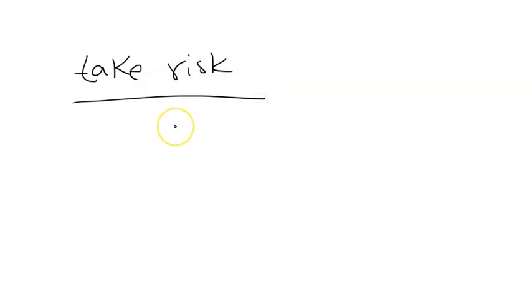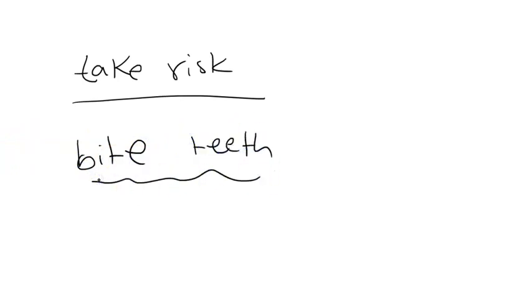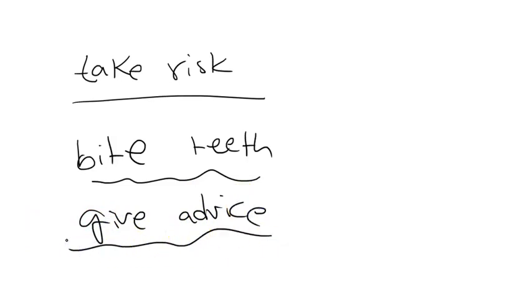It means that I have to take an action, even if the action is a risky one, but I have to take an action to reach something. Like, for example, bite teeth. This is another collocation that appears in the English language. Two words appear with each other. Like when we say, for example, give advice. Again, this is another collocation that we have.